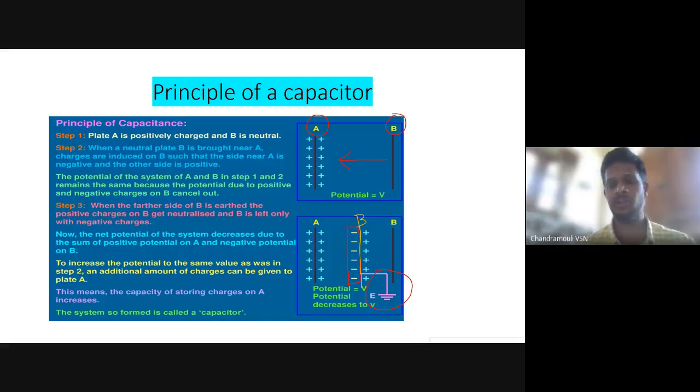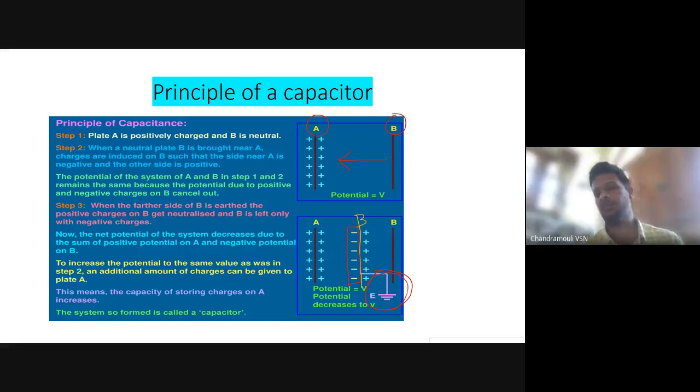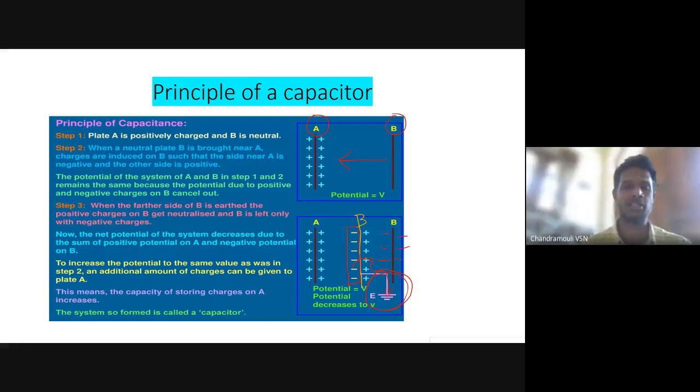Fine. Next step, what did they do? What does this circle indicate? Sir, everything has happened for the positive plate B. Plate B, they made earthing. Once they made plate B earthing, what happens? The negative charge shifts towards the outside and is given to the earth. Then whole B will become negatively charged.